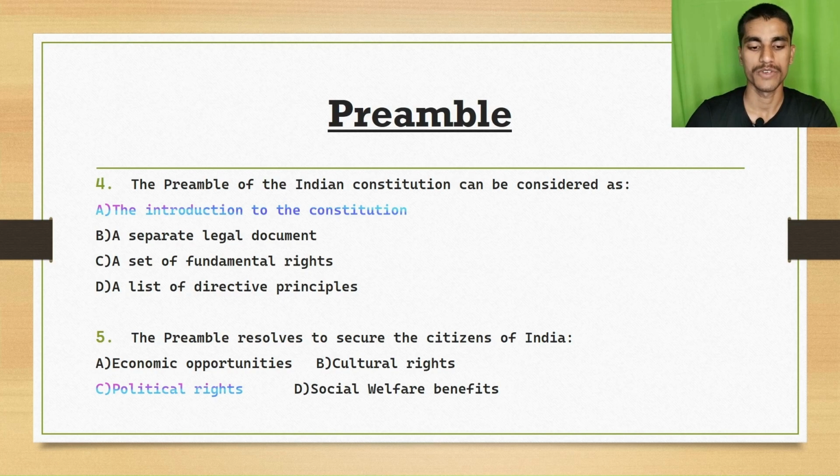Question number 5: the preamble resolved to secure the citizens of India. Option A, economic opportunities, option B, cultural rights, option C, political rights, option D, social welfare benefits. The right answer is option C, political rights.